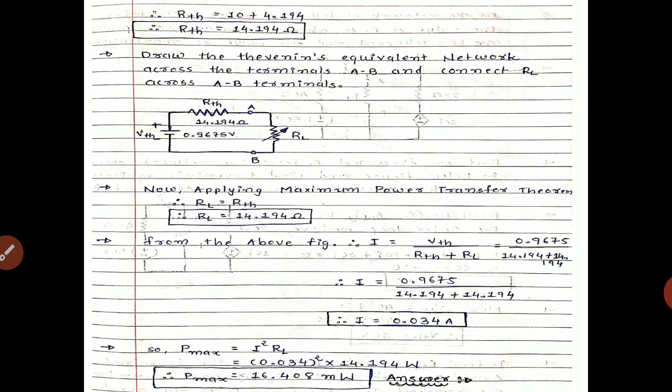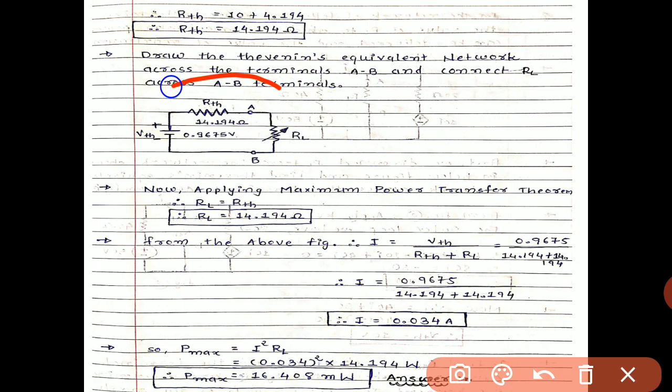So draw the Thevenin's equivalent network across the terminals AB and connect RL across the AB terminals. So we get a figure like this. Now applying the maximum power transfer theorem, RL equals RTH, as we discussed earlier for the DC circuit. The condition is RL equals RTH. So RL equals 14.194 ohm.